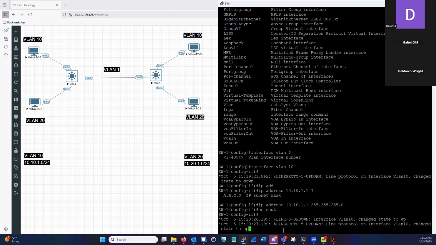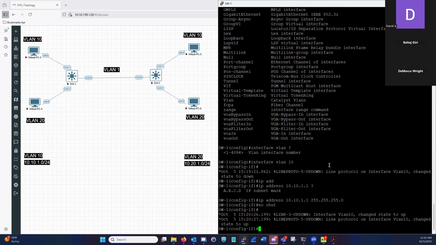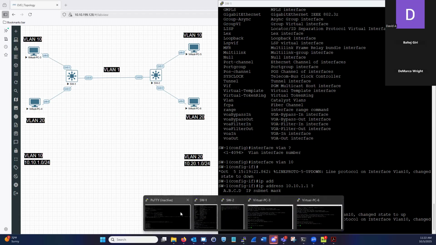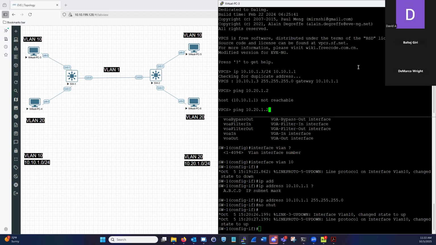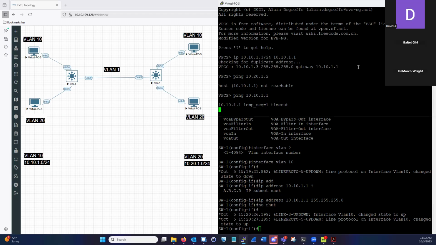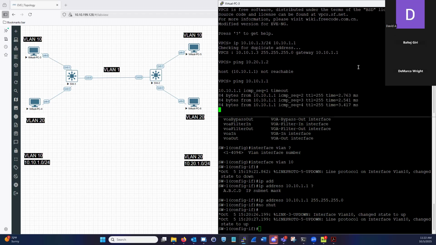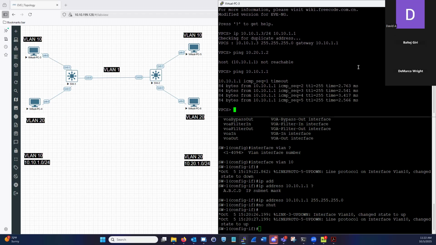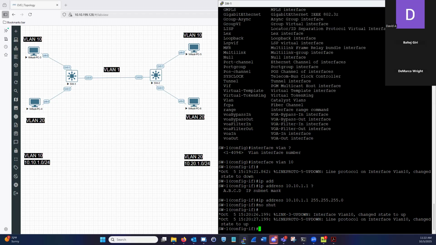Let's see. Let's go ahead and see if PC3, since it's VLAN 10, can ping interface VLAN 10. Okay. Let's go ahead and pull this up. Let's say 10.10.1.1. Let's see what happens. Boom. So now we're getting responses. We're working. We're all good to go. Okay. So now we can reach our layer 3 instance.